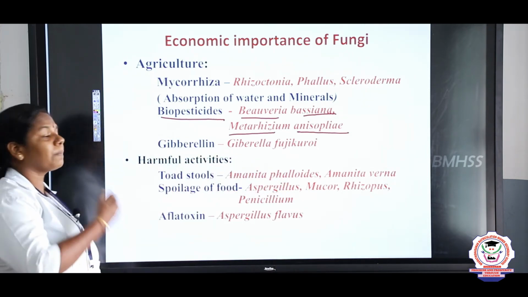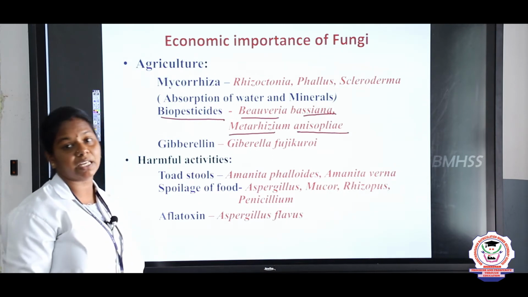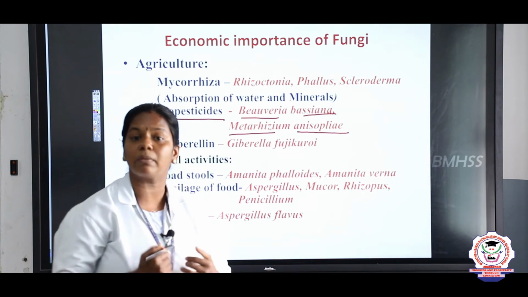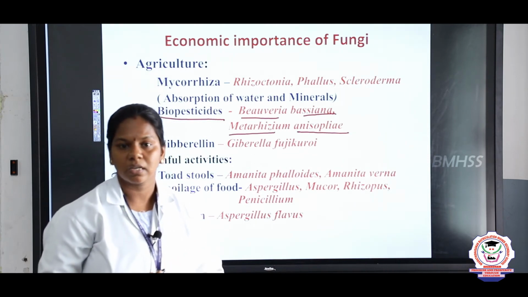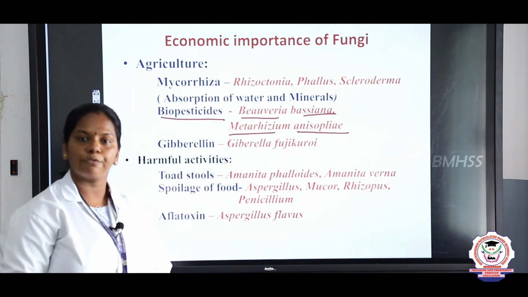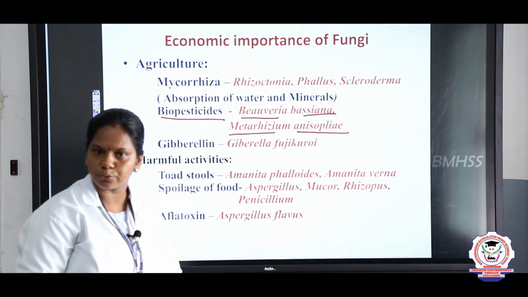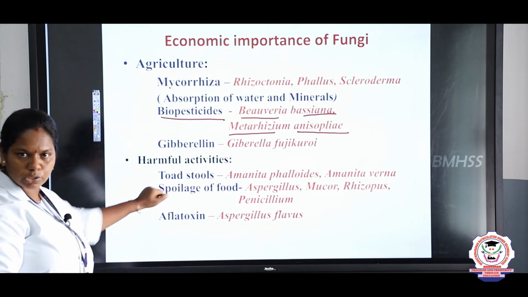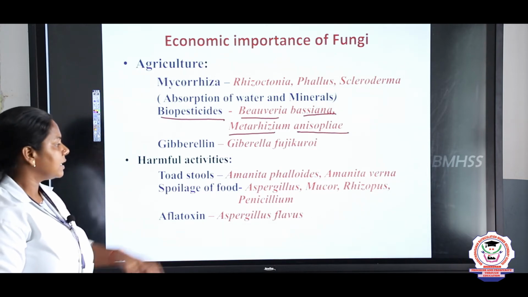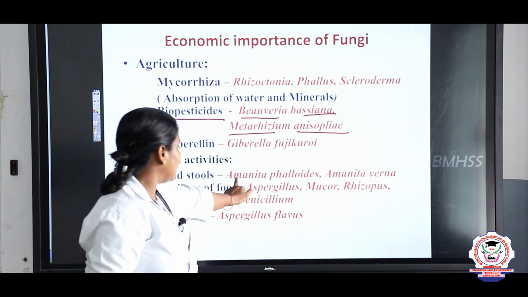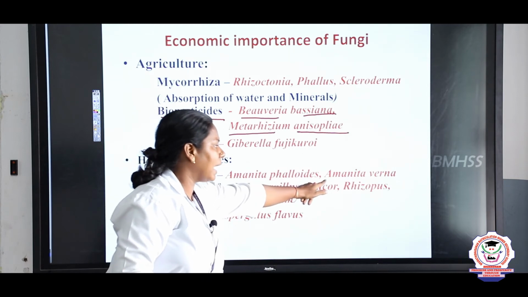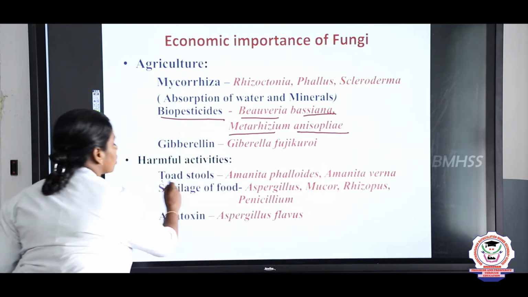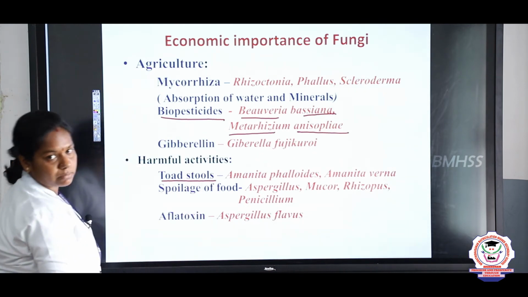Next, apart from economic importance, fungi have many harmful effects; they cause many diseases in plants and animals. For example, ringworm in human beings, right? That is due to a fungus. Athlete's foot is also due to a fungus. Next, some of the toadstools. I told you toadstools are very poisonous. Example, Amanita phalloides and Amanita verna. These two are toadstools, that is, poisonous mushrooms.